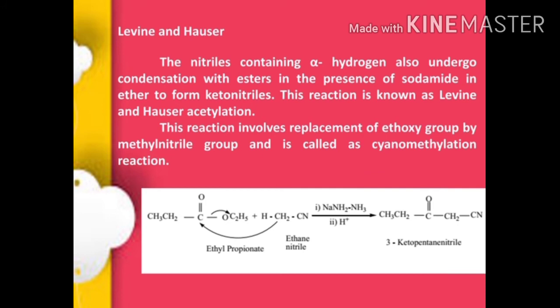Actually, the ethoxy group of ethyl propanoate, C2H5O, is replaced by CH2CN. The ethoxy group of ethyl propanoate and a hydrogen atom in methyl cyanide are removed as ethanol. So the remaining groups are joined together to form 3-keto-pentane nitrile, CH3CH2COCH2CN.